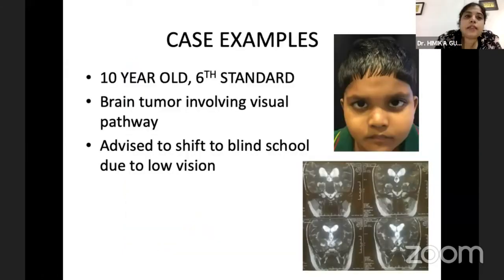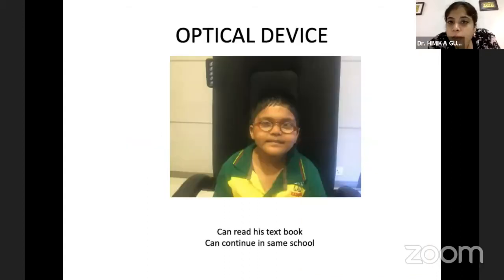Now, this is a case example of a child in sixth standard. He's a brain tumor survivor, and his vision was compromised post tumor surgery. He was advised to shift to blind school due to low vision. So what we did was a functional evaluation, and asked him to come back with his textbooks, and we tried simple magnifiers. The spectacle mounted magnifiers, the prismatic ones, were more than enough for him to read his textbooks. And more than the child, it was his elder brother in 8th standard who was overjoyed that his younger sibling doesn't have to change school.